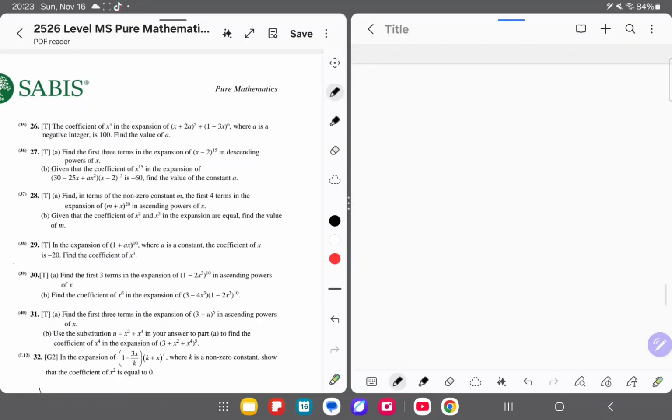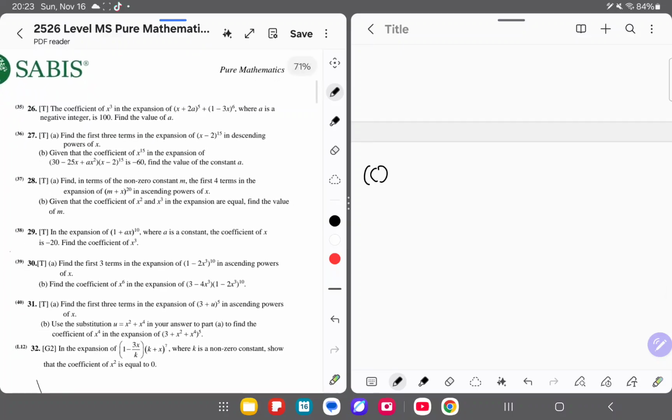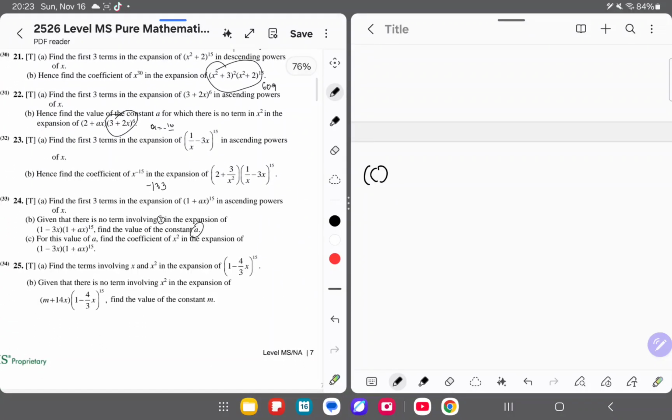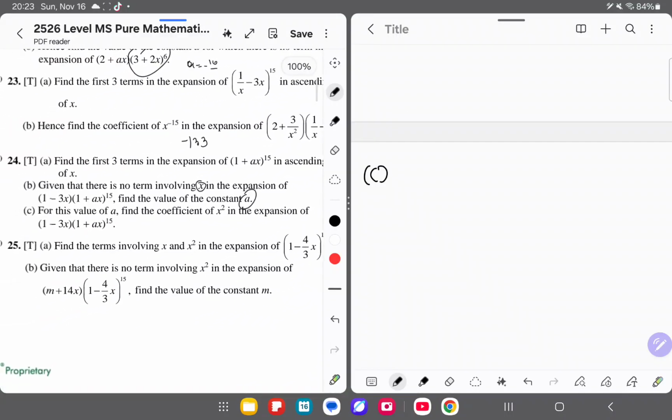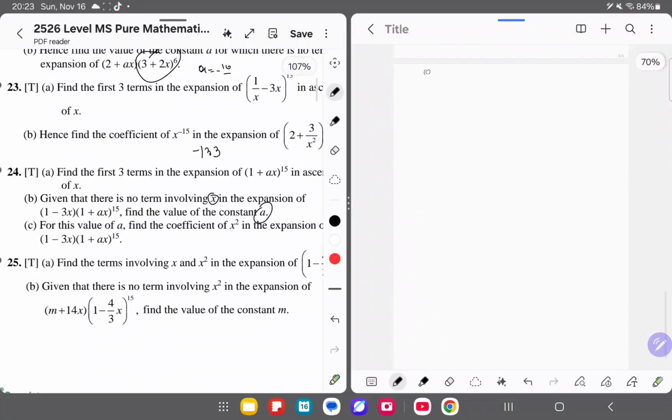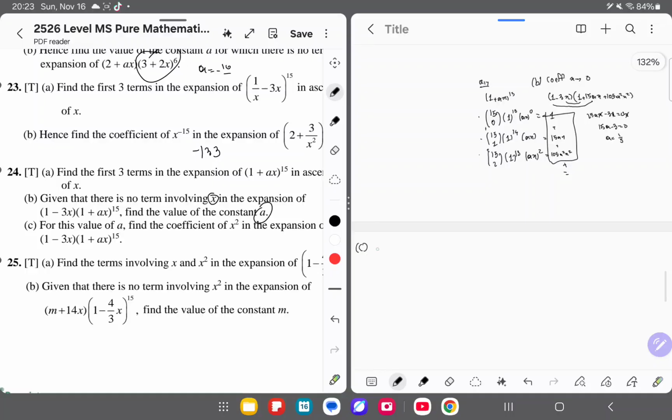Now part C, they're asking to find the coefficient of x power of 2 in the expansion here. Now we just take this one. We don't have the value of a still. No, we do, so you just plug it in.